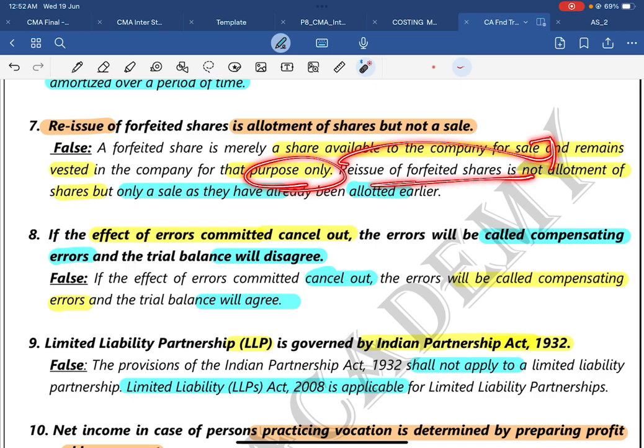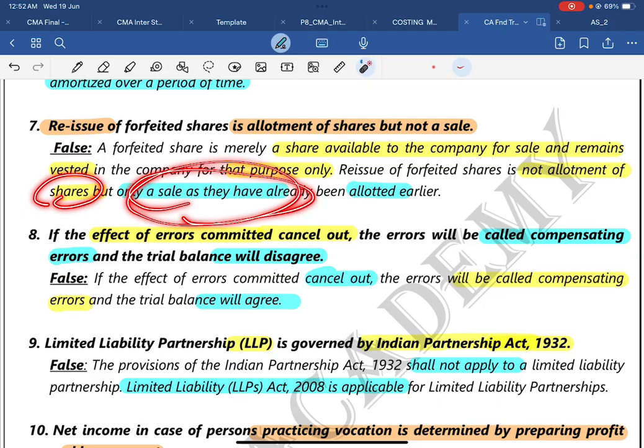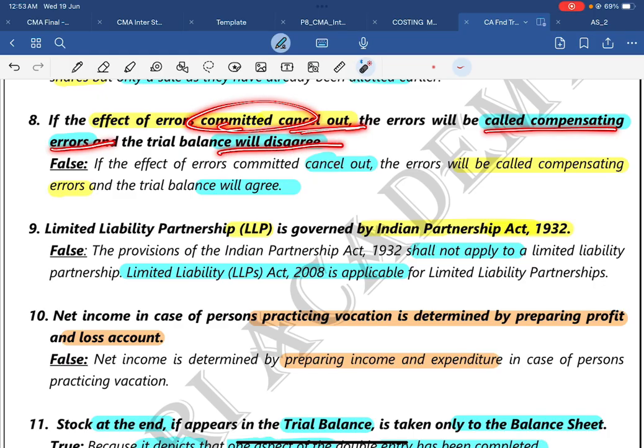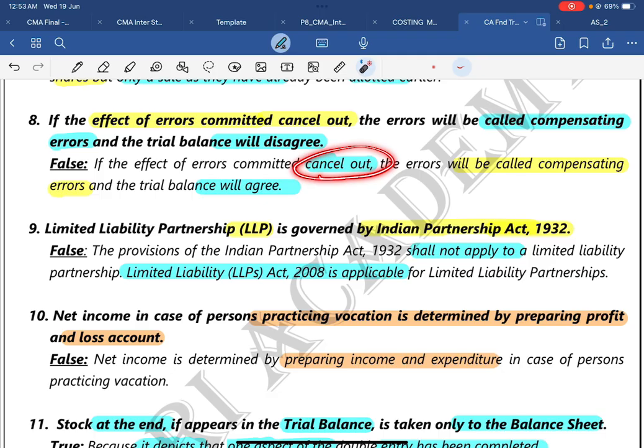For which purpose? For the purpose of sale. At the time of reissue of forfeited shares, it is not allotment of shares, it is only a sale, as they have already been allotted earlier. Then question number 8. If the effect of errors committed cancel out, the errors will be called compensating errors and the trial balance will disagree. Here the thing is, if the effect of errors committed cancel out, the errors are called compensating errors only, but with compensating errors, the trial balance will agree.